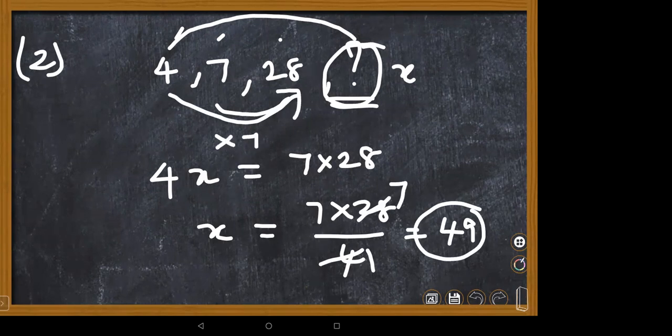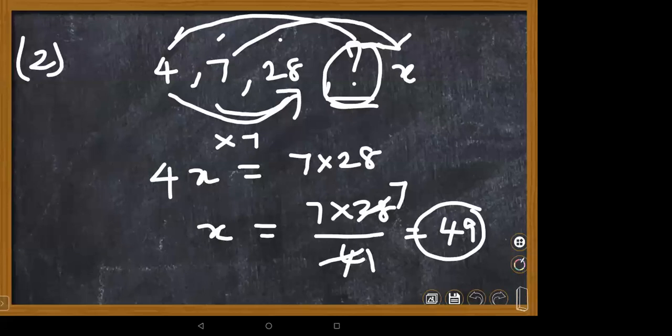4 sevens are 28. It is equivalent fractions again. 7 how many times? Same number: 7 sevens are 49. That is how we find it with equivalent fractions. That is one way, or else your wish, children. It's like equivalent fractions, raising fractions, reducing fractions.